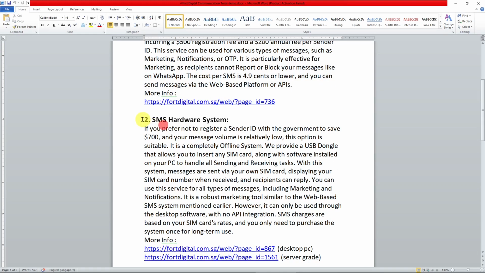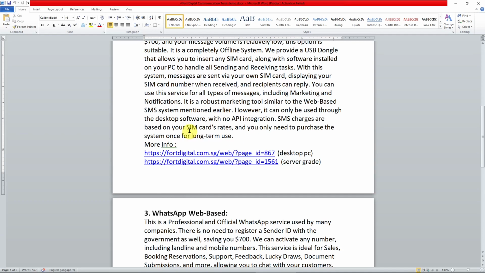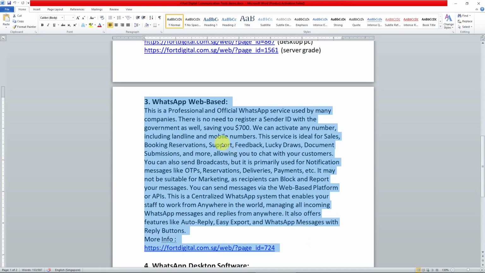We also have another SMS system, which is for smaller usage, where it's sent through the SIM card. So this is a local, or we call it offline, system. This system is perfect for small usage when you need the offline system. And the third one will be the WhatsApp web-based system. This is the one that I'm going to show you in this video.